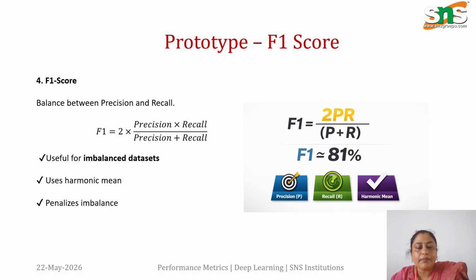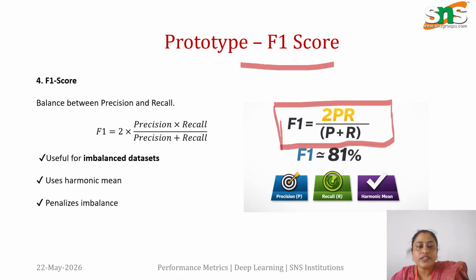The next important metric in classification to evaluate the deep learning model is the F1 score. The F1 score is defined as a balance between precision and recall. The formula to find the F1 score is 2 times precision times recall divided by precision plus recall. So this is the formula to calculate your F1 score. The F1 score is useful when an imbalanced data set is being used, since it uses the harmonic mean and penalizes imbalance. For all these cases, we can use the F1 score.